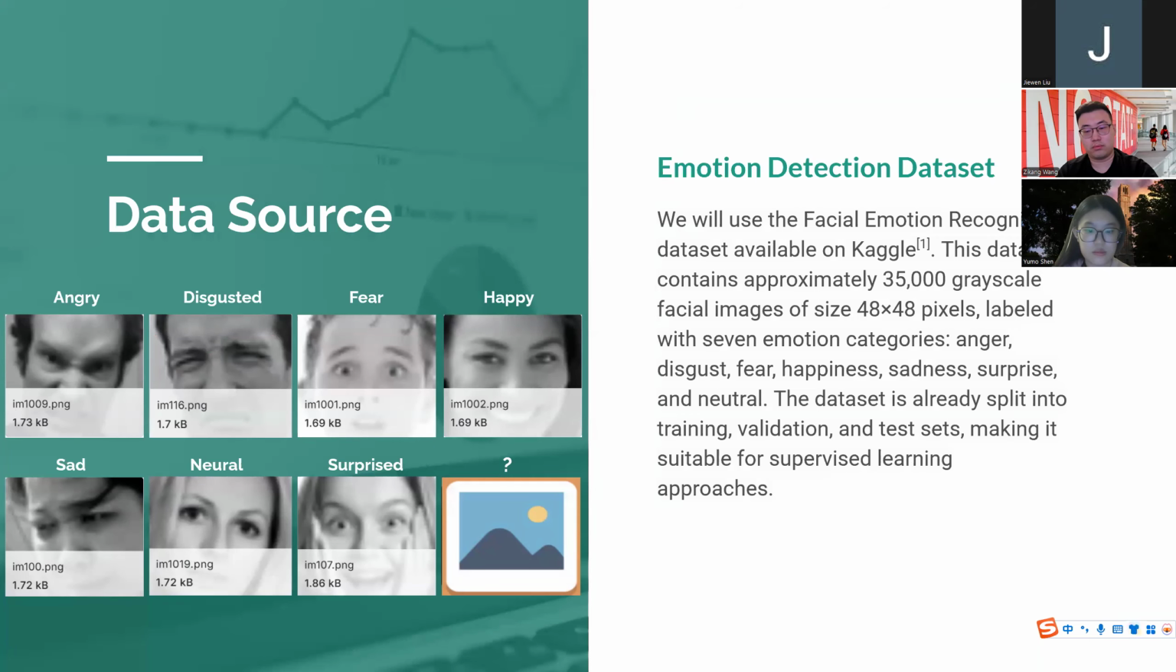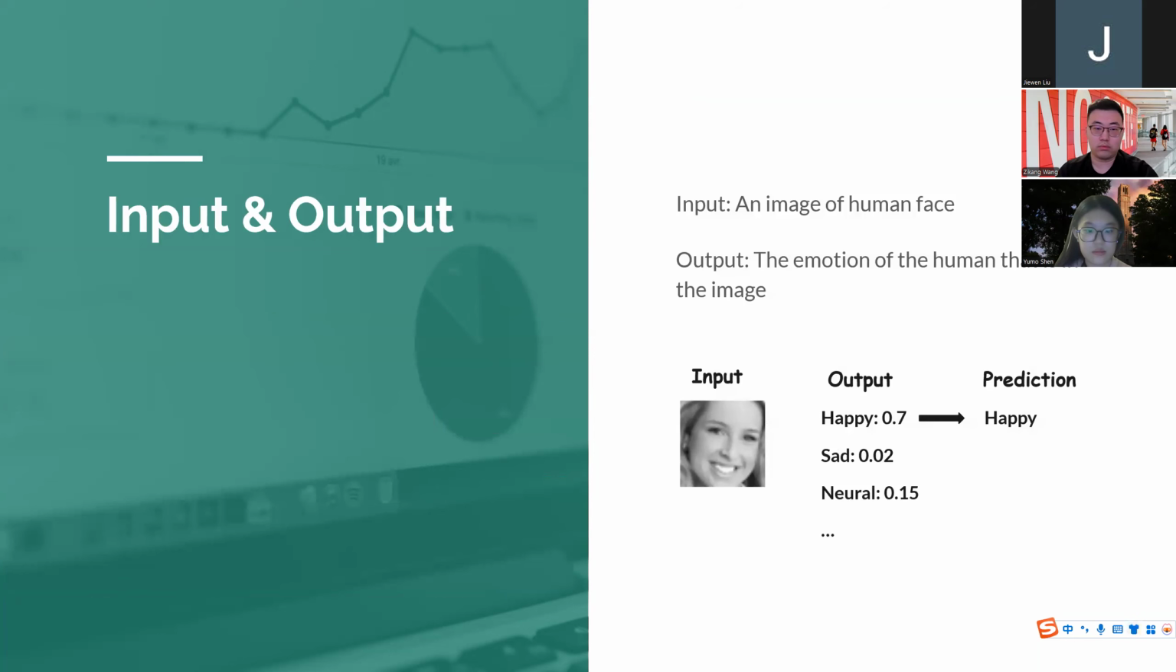For our data, we rely on a well-known dataset from Kaggle. It has about 35,000 images, each labeled with one of seven emotions. The data is already split into training, validation, and test sets. And here, you can see an example of an input image on the left. In this case, happy has a high probability, so the model's final prediction is happy.